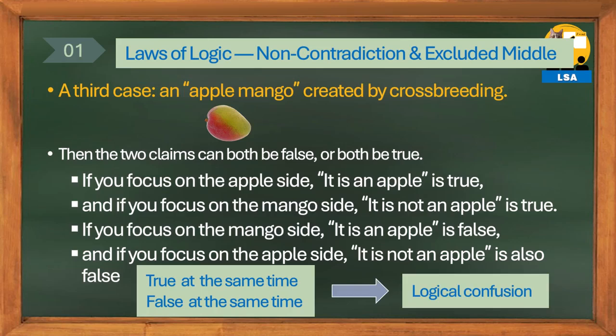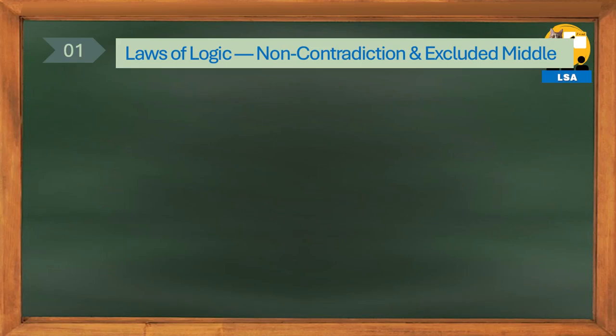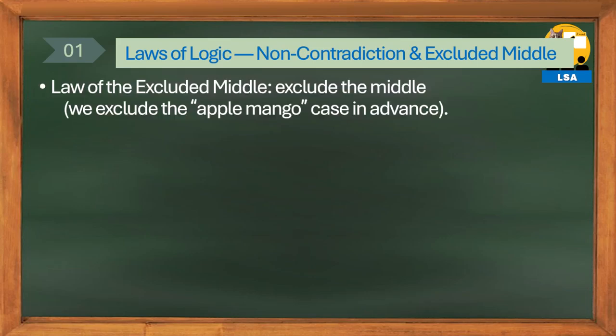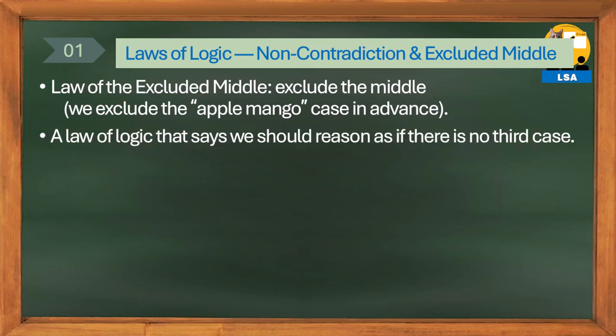To avoid such situations, the law of excluded middle is established as a logical law. The way to prevent the confusion caused by the apple-mango is very simple, setting the law of excluded middle as a logical law. The law of excluded middle means rejecting the middle. It predetermines that from the beginning there are no cases like half apple and half mango. Like this, it is a logical law dictating that one must think as if there is no third case, such as the apple-mango, besides an apple or a mango, or besides this or that.